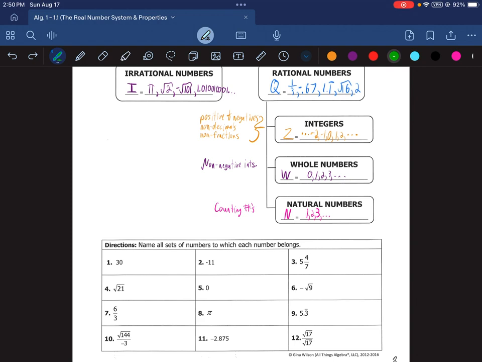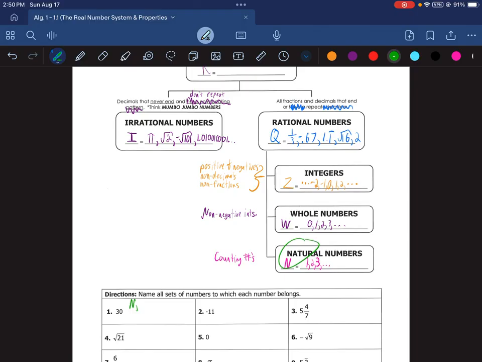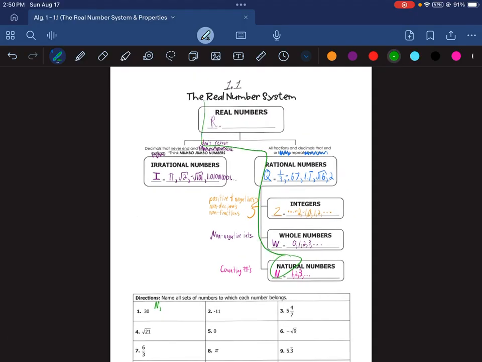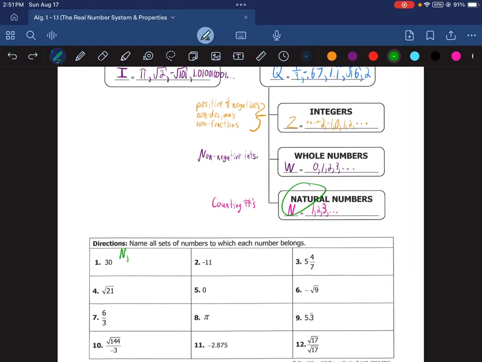And so the number 30, for example, on number 1. 30 is a counting number. It's not negative, it's not a decimal, it's not a fraction, and so it's a natural number. So natural number is the smallest set to which it belongs. However, we're supposed to name all sets to which it belongs. And because it is natural, it's automatically all of these groups above it. And so we also have to list whole, integer, rational, and real.